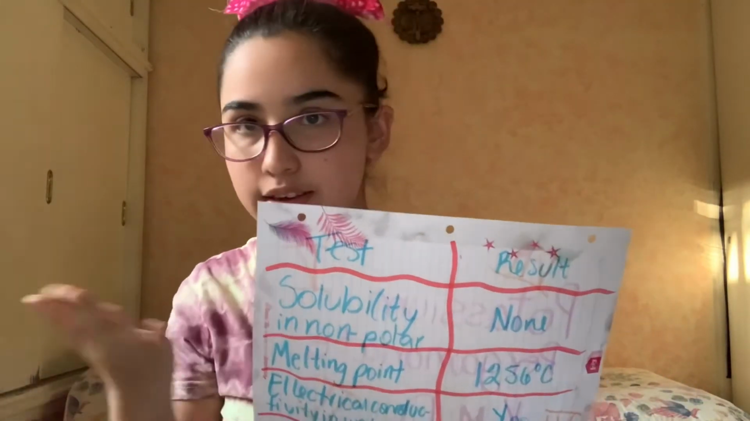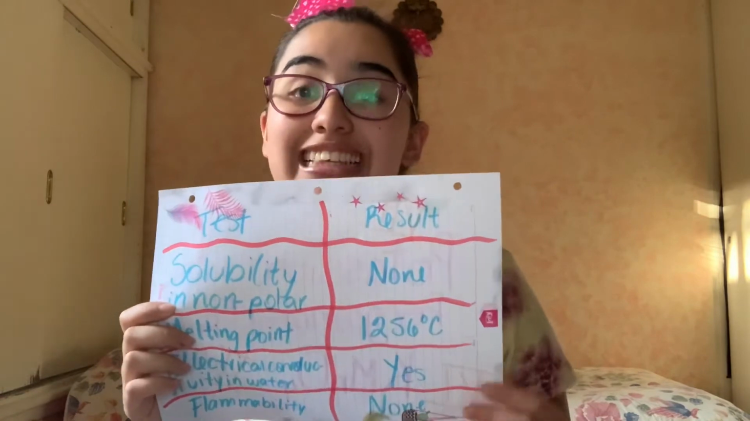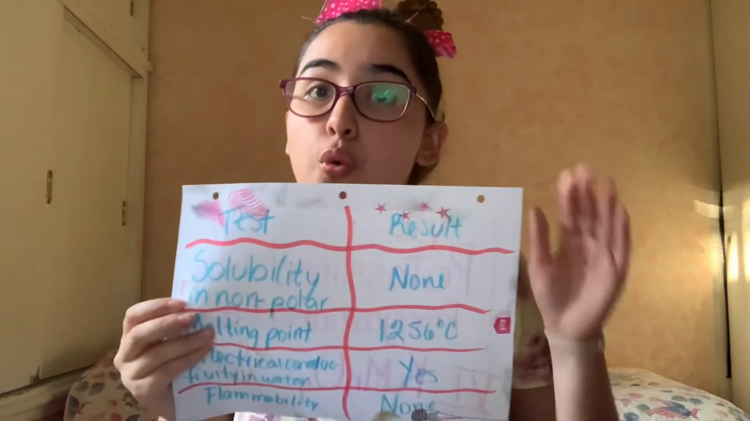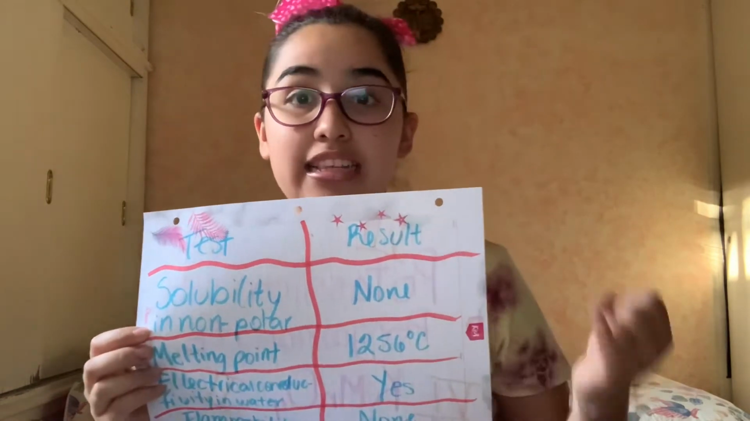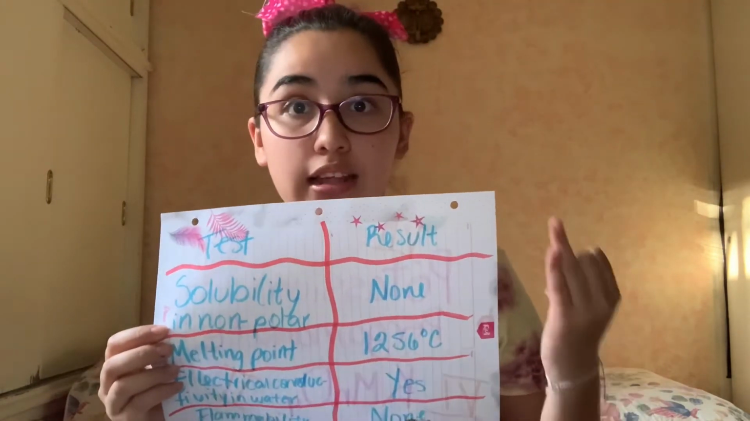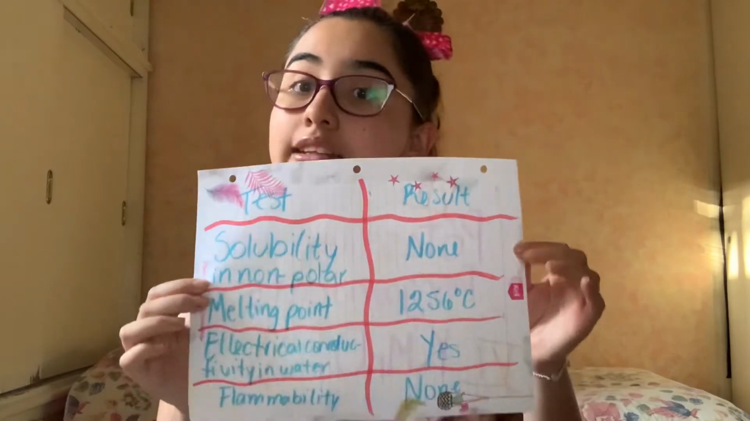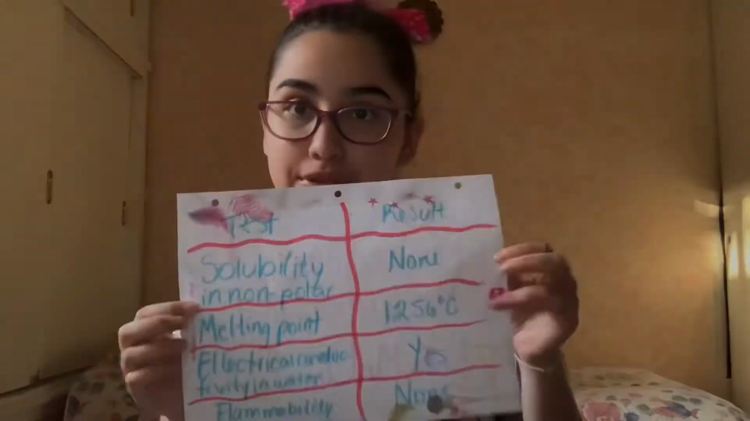So inorganics are polars. Then it has a very high melting point, 1256 Celsius degrees. It is non-flammable and it does conduct electricity in water. These are all characteristics for inorganic compounds.